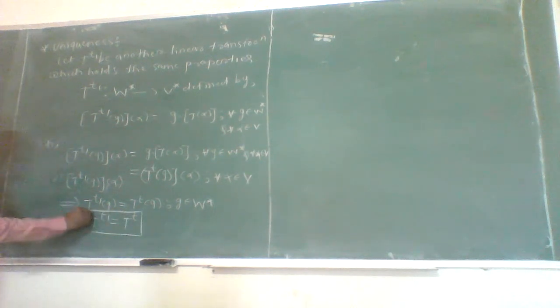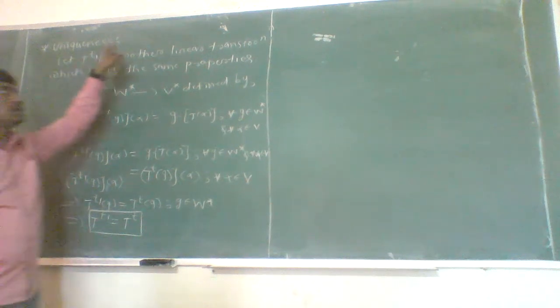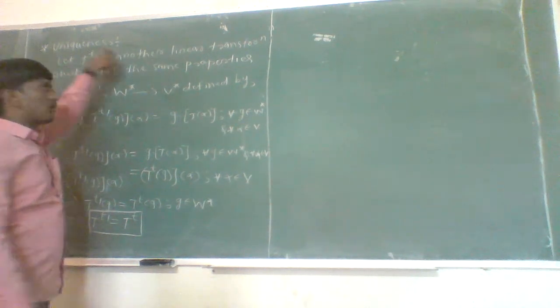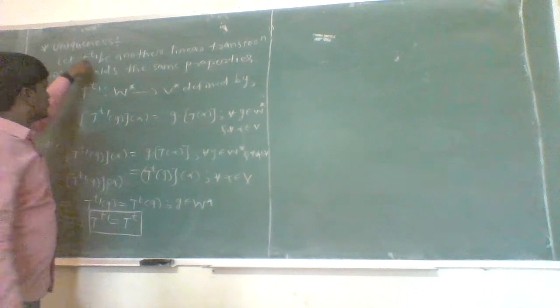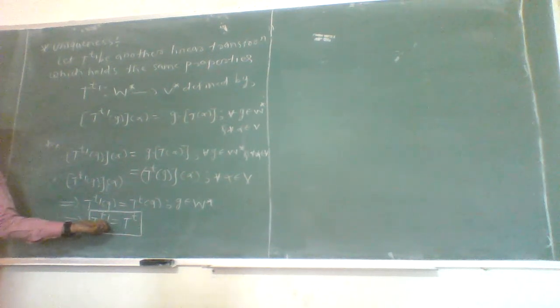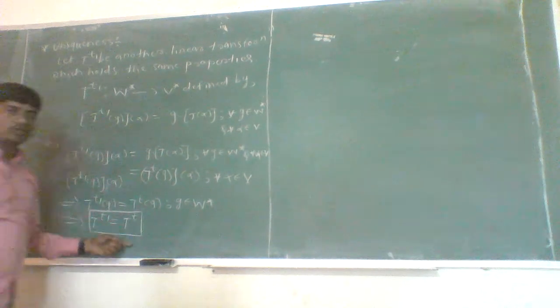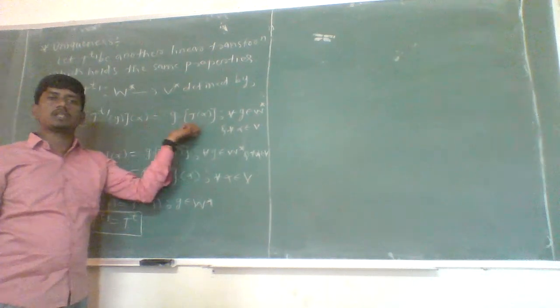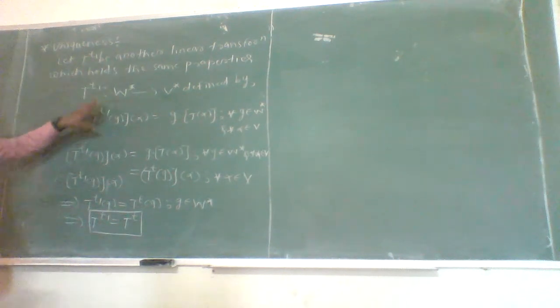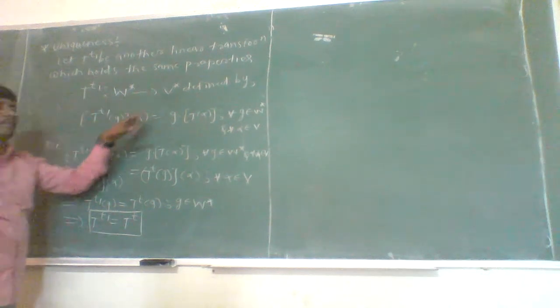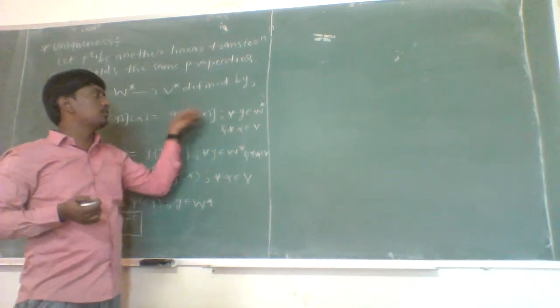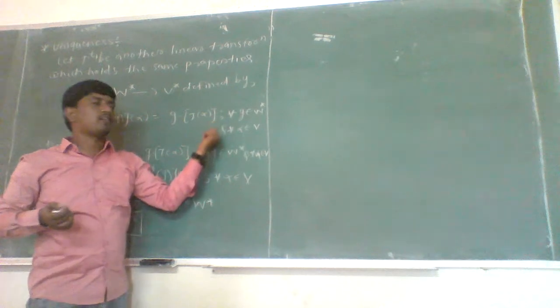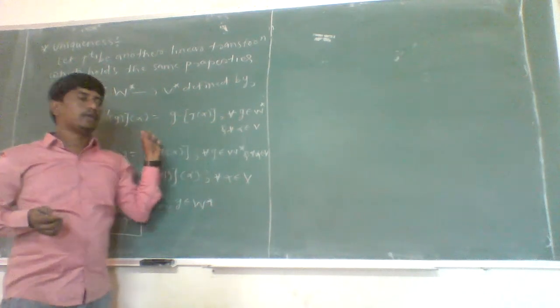So here we have assumed that T^t1 be another linear transformation which holds the same properties, but T^t1 is nothing but T^t. Therefore, from this we conclude that T^t is a unique linear transformation from W star into V star such that T^t of g of alpha is nothing but g composite T of alpha for each g belonging to vector space W star and for each alpha in vector space V, and hence the result.